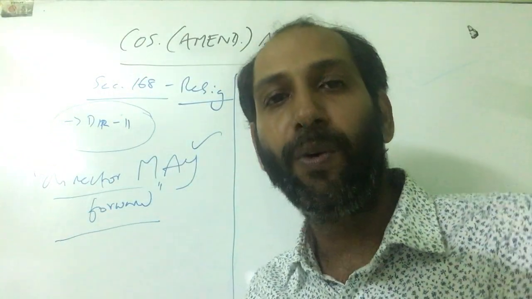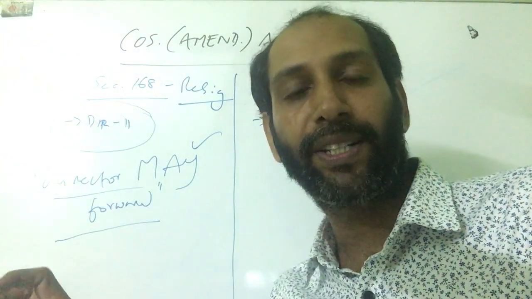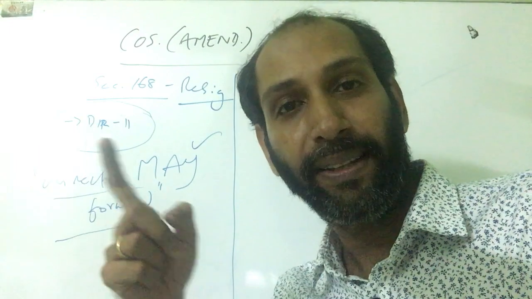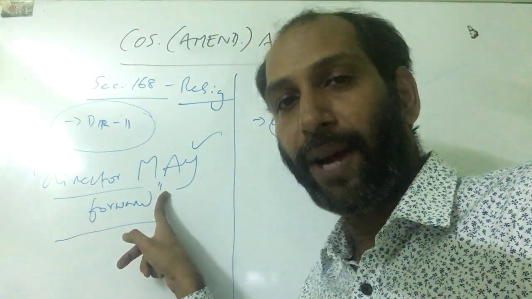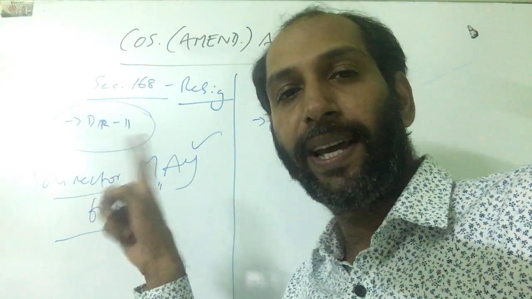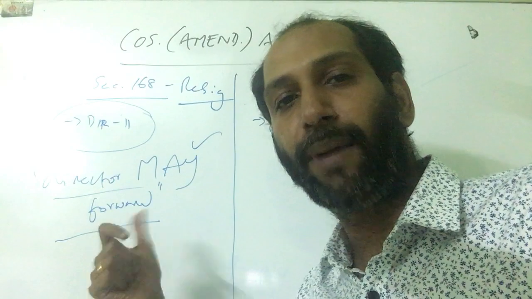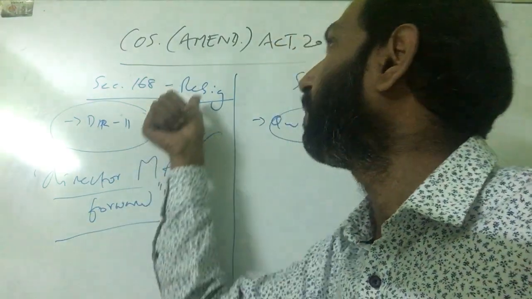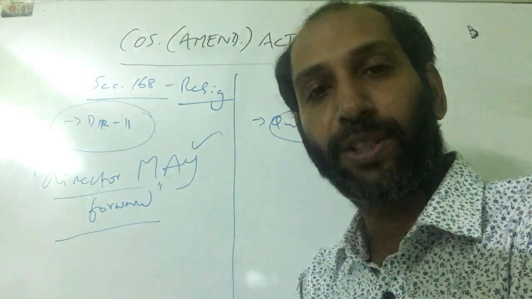That means now filing of form number DR11, or intimation of the director's resignation to the ROC by the director, has become optional, may. But in the 2013 Act, it was a mandatory provision. The company should file DR12, the director should file DR11. Now, filing of DR11 by the director has become optional through an amendment in the 2017 Act. This is the only amendment in section 168.